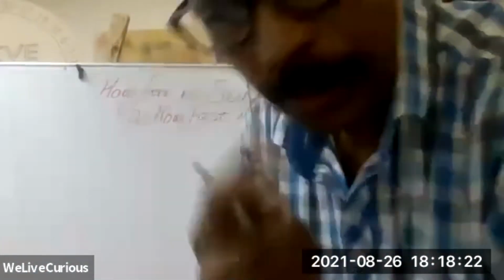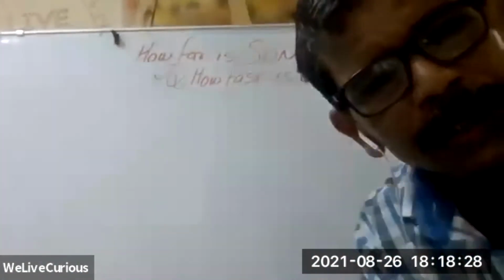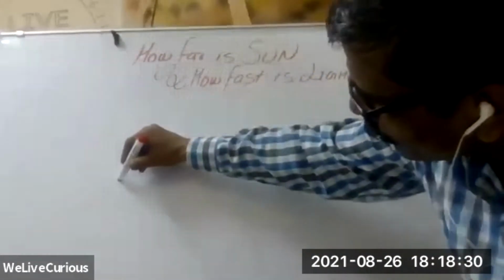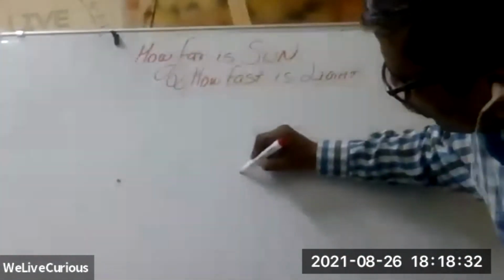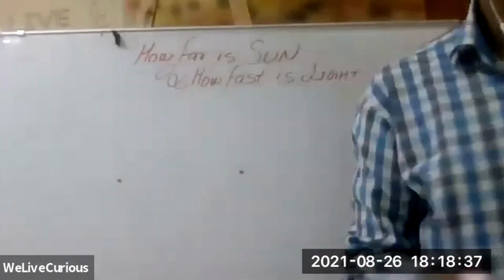Okay, now I will give you one fun idea. It is geometry. Take a paper, make 3 dots. One here, one here, one here. Equal distance. Equal distance.